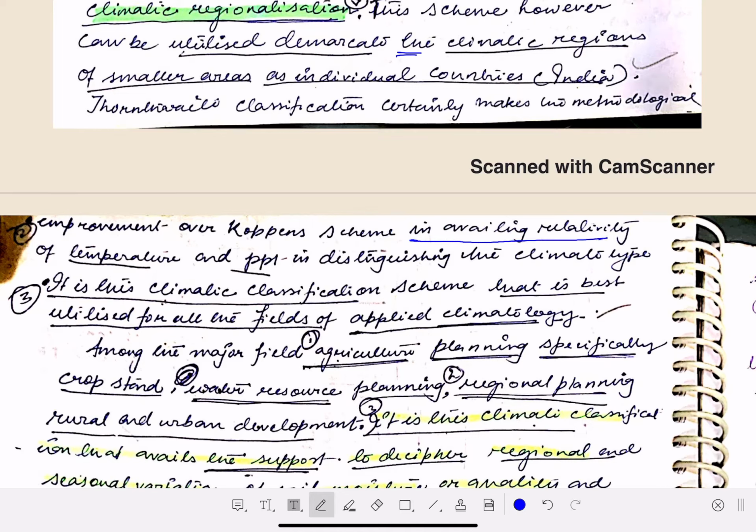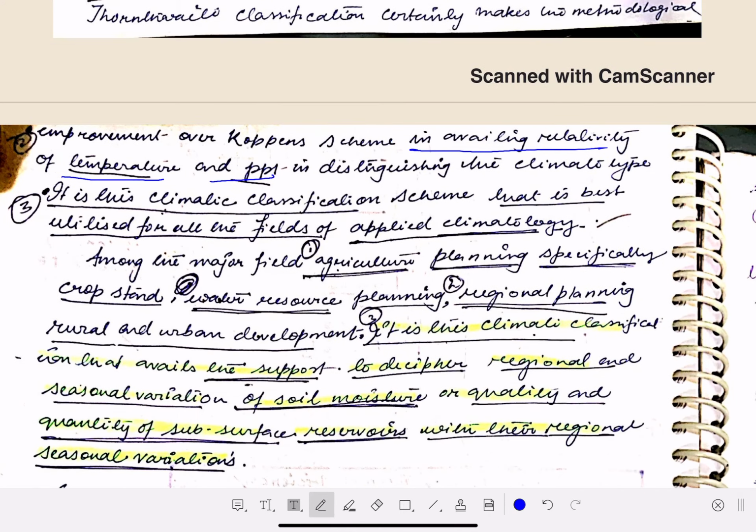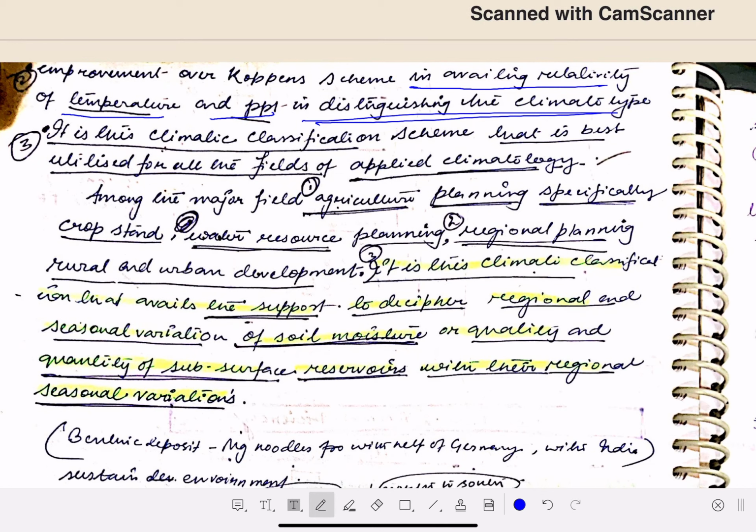In availing the relativity of the temperature and precipitation, Köppen used absolute, Thornthwaite used the relative temperature and precipitation in distinguishing the climate type. It is this climatic classification scheme that is best utilized for the field of applied climatology. What is applied climatology? When this concept of climatology is applied in real basis, that is called applied climatology.